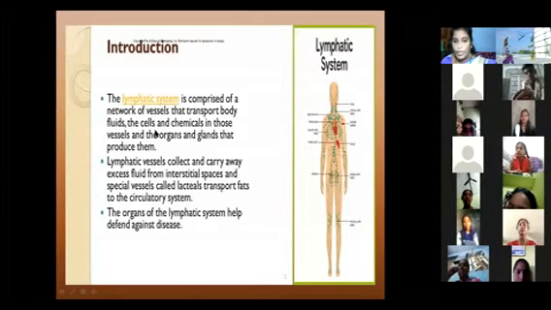Next, the organs of the lymphatic system help defend against disease. When any living organism is affected by disease, the lymph fights against it.